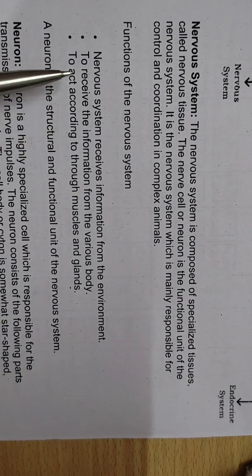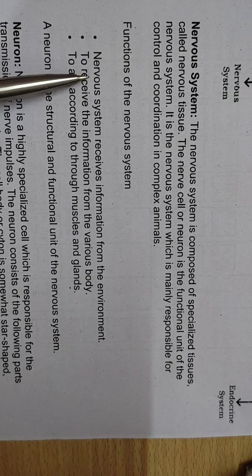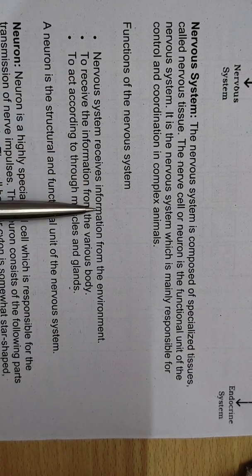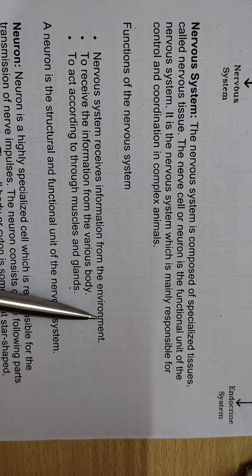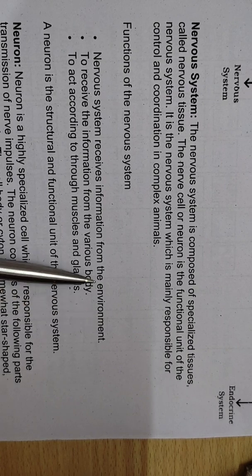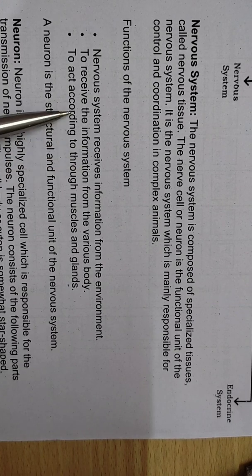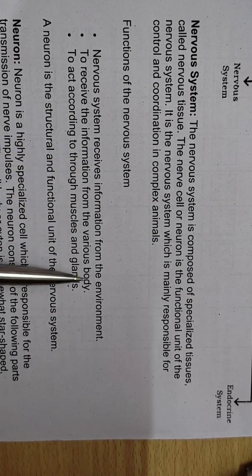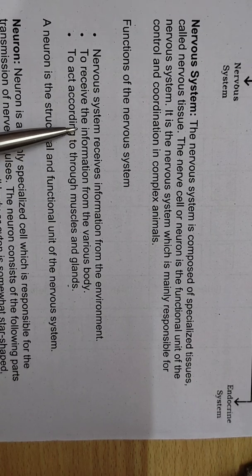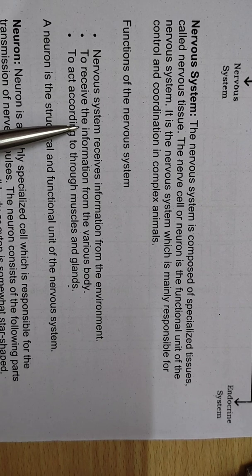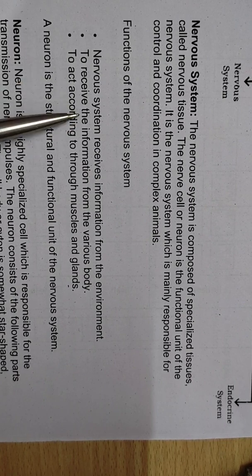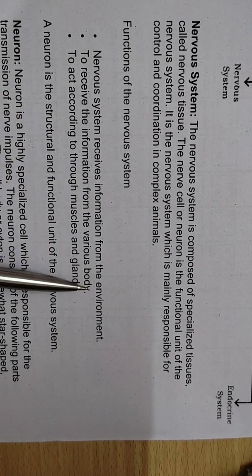Mainly there are three functions of the nervous system. First, the nervous system receives information from the environment. Obviously, whatever takes place around us, that we can feel, is because of the nervous system. Its function is to receive information from various body parts. Like if something happened to your leg, it will be received by the nervous system and reach the brain. So you will get to know what happened to you. It receives information from all the parts of our body.